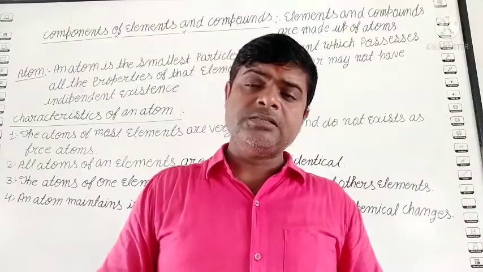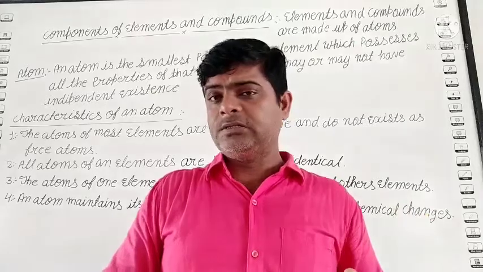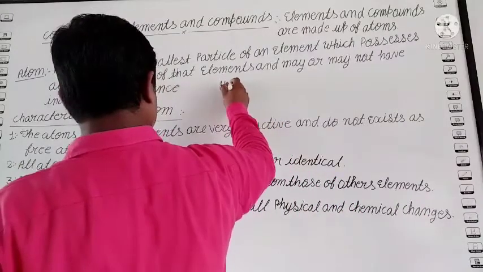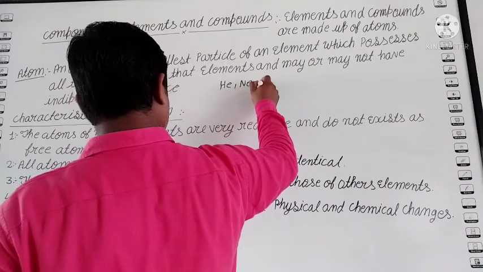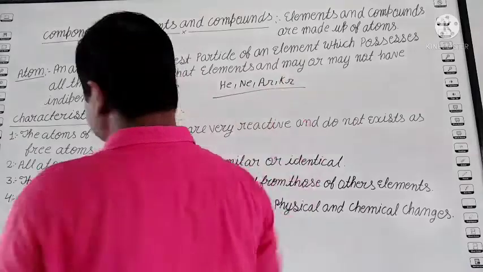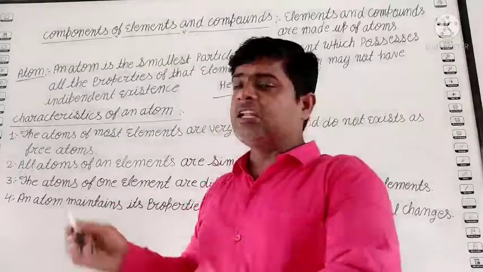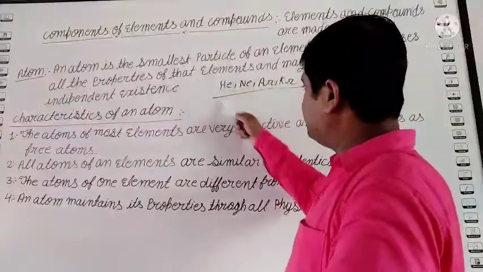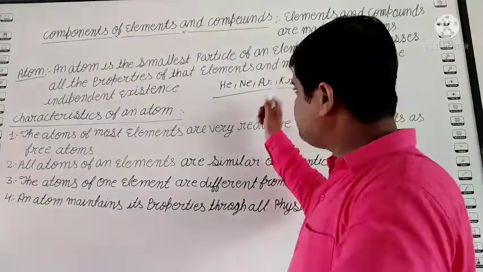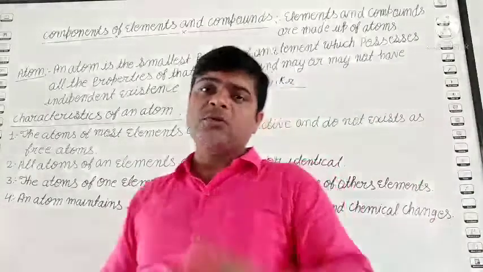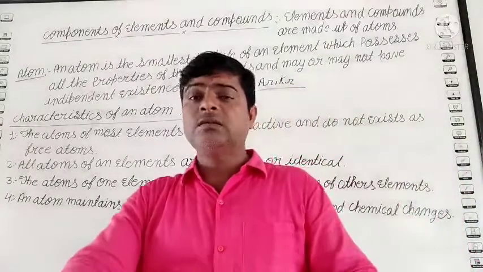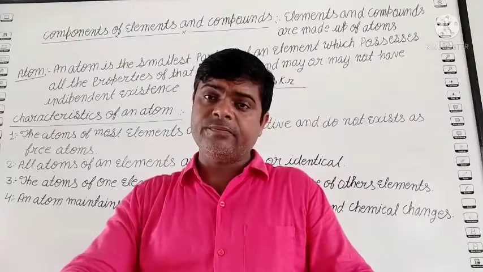But some elements, some atoms like the noble gases you know from the last video, like helium, neon, argon, krypton, all of the noble gases, such atoms are independent in nature. Except noble gas atoms, other atoms occur in combined form.